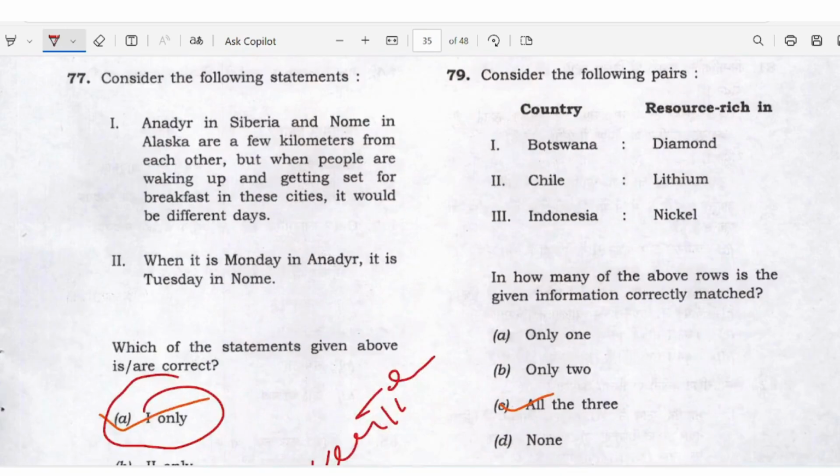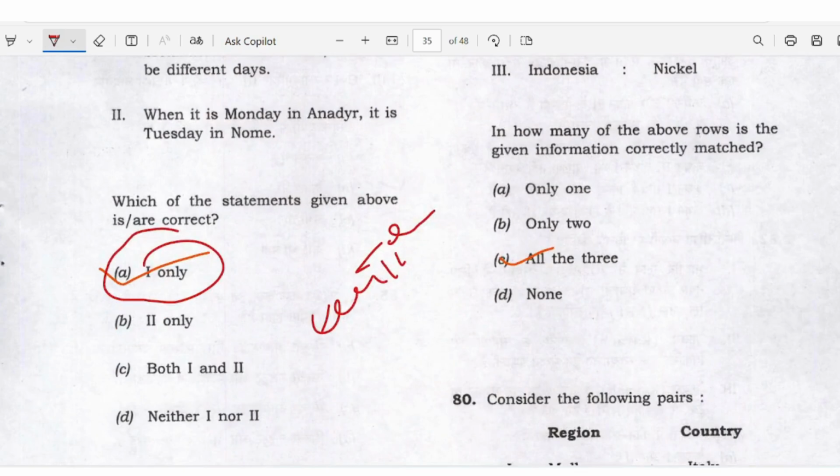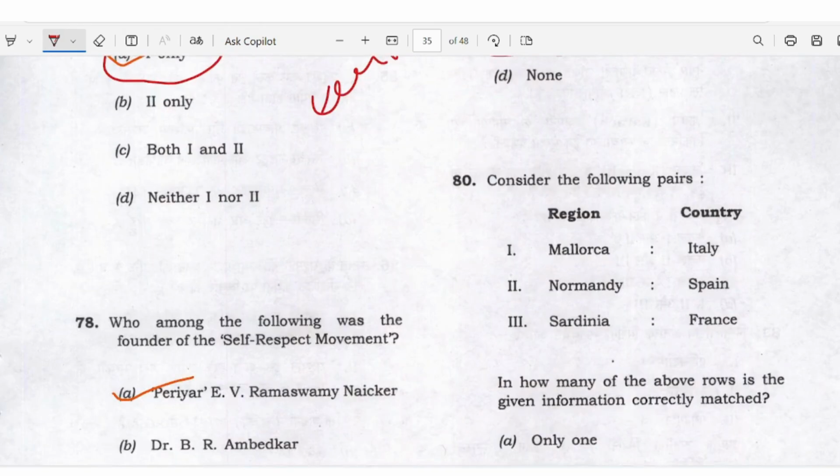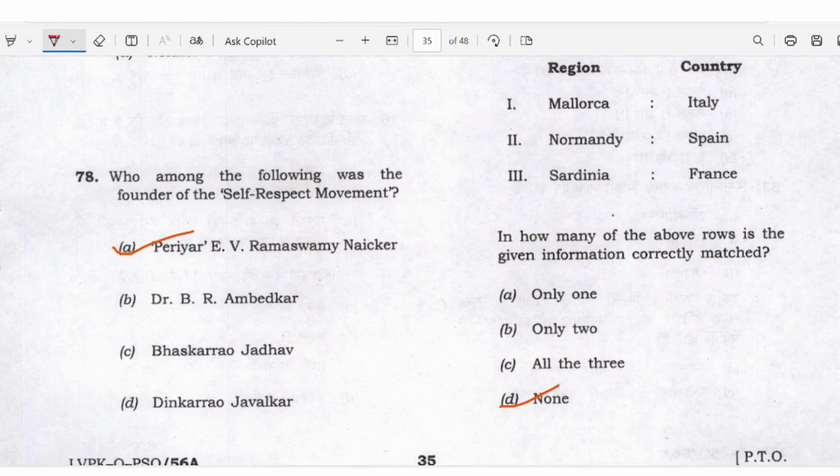Consider the following countries and resources: Botswana, Chile, Indonesia. Resources: diamond, lithium, nickel. All three are correct here. Answer C here. Okay. Mallorca, Normandy, Sardinia; countries Italy, Spain, France. None of those are correctly matched.